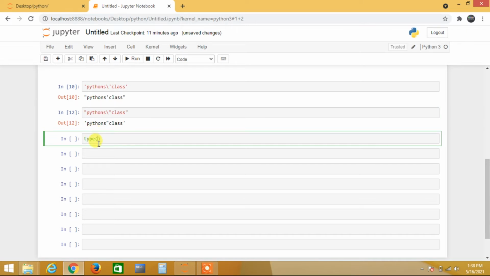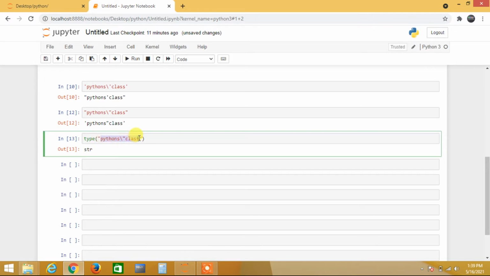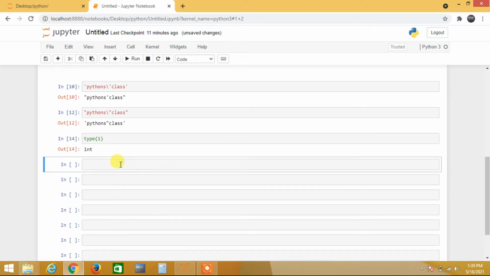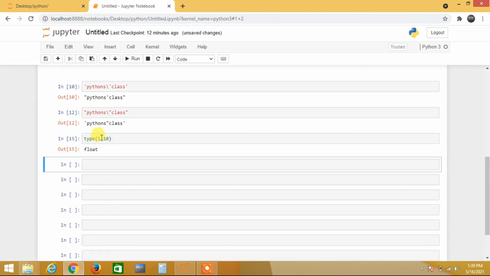I want to check what type of data this is. So I take this function, pass my data inside it and check what type of data it is. See, I am getting string here, right? This is string type data. If I write anything within quotes, I get string type data. See, if I write 1 here, what am I going to get? Here is integer, it is telling this is an integer type of data. And this is 1.0, see, when I type and execute this cell, I am getting float here, so this is float type data.